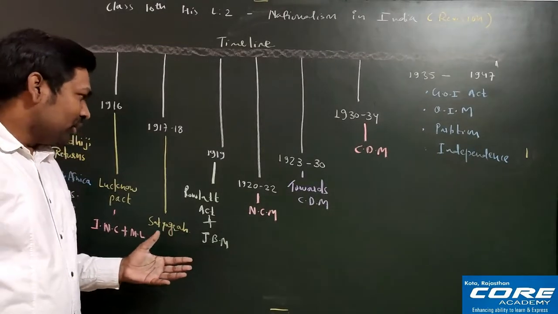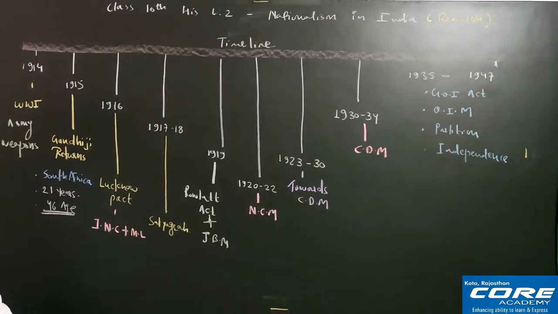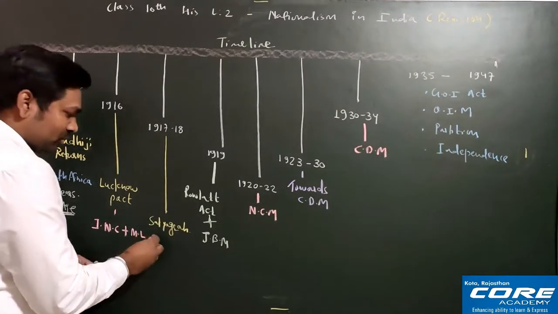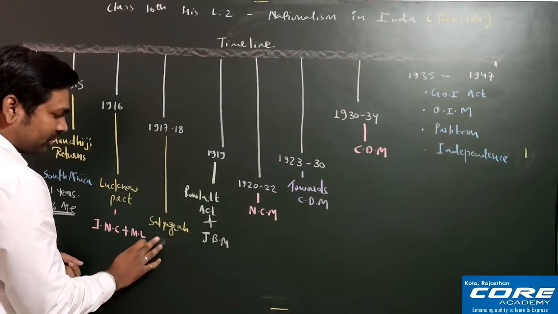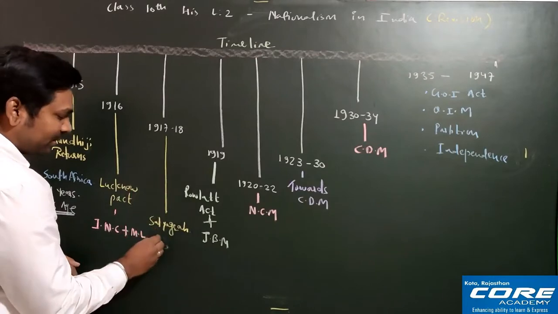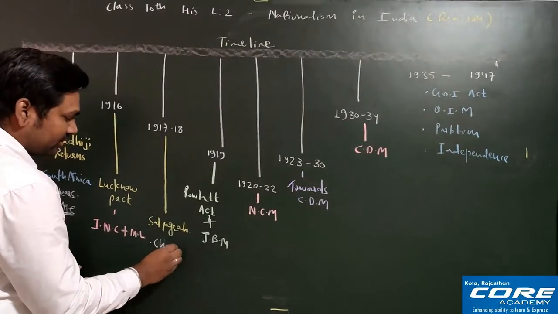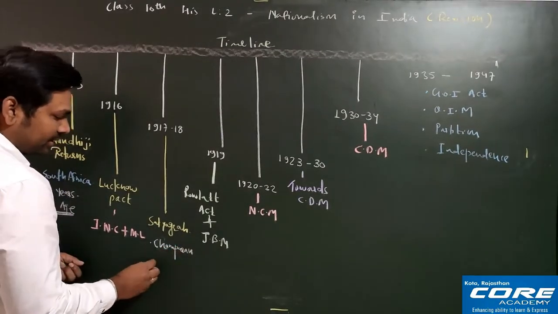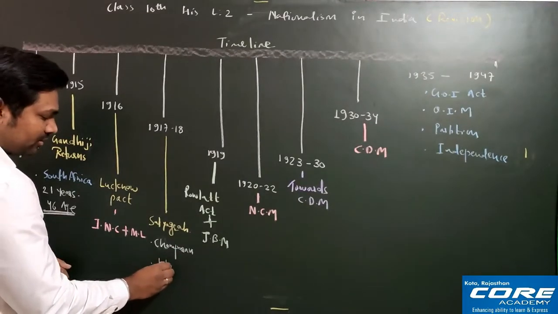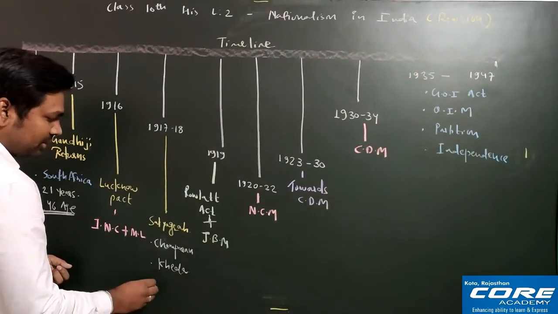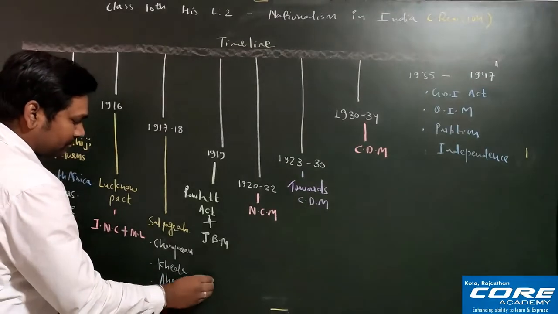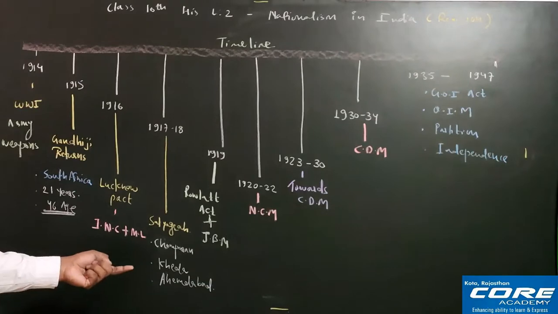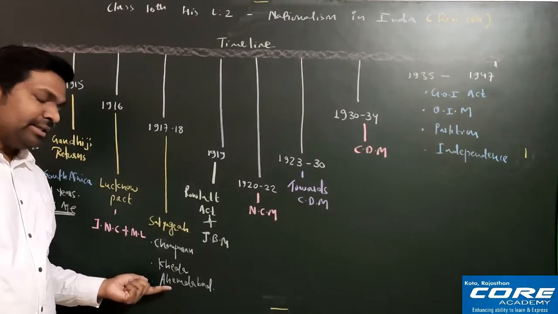Fine. So now we will discuss this satyagraha. You must remember Gandhiji did 3 satyagrahas that I'll write here one by one. The first one, remember, was the Champaran satyagraha. Then the next one was Kheda. And the last one is Ahmedabad. Okay, so these 3 satyagrahas were the Champaran, the Kheda and the Ahmedabad.